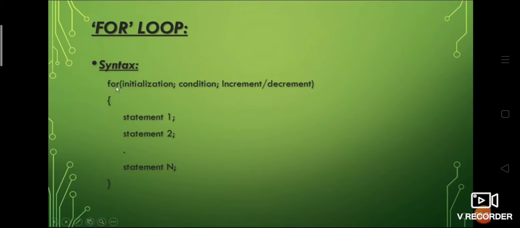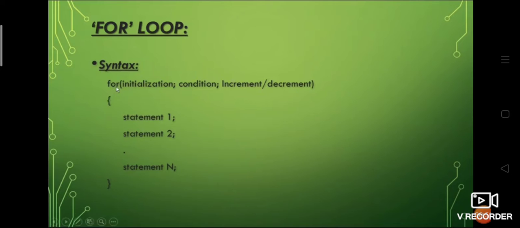Those statements, when you look at the screen, you can clearly find that there are some statements between the curly brackets. The statements inside the curly brackets are called a block of statements, or you could also call them a block of code. These statements are executed repeatedly until what? Until a particular condition is satisfied.